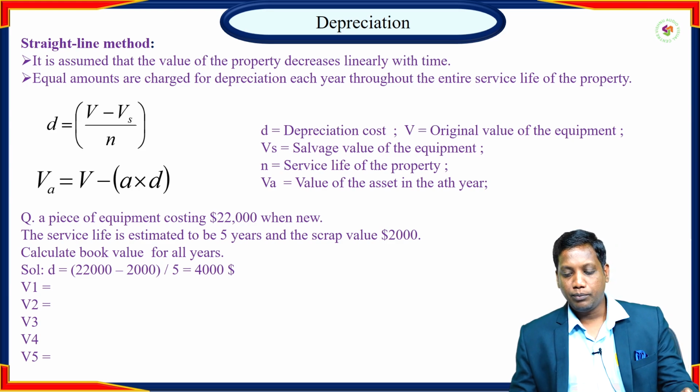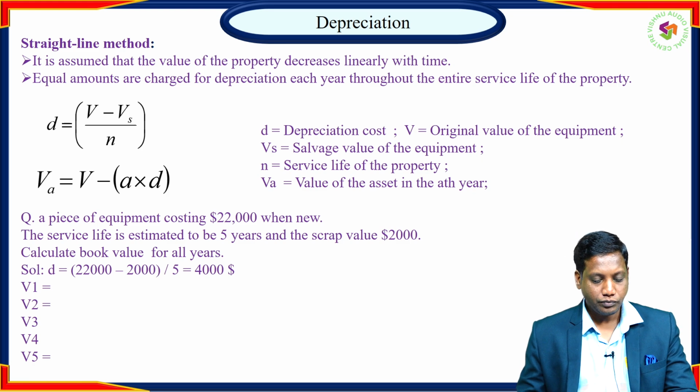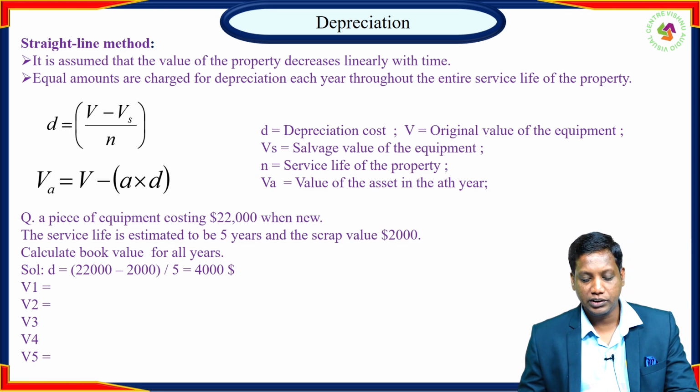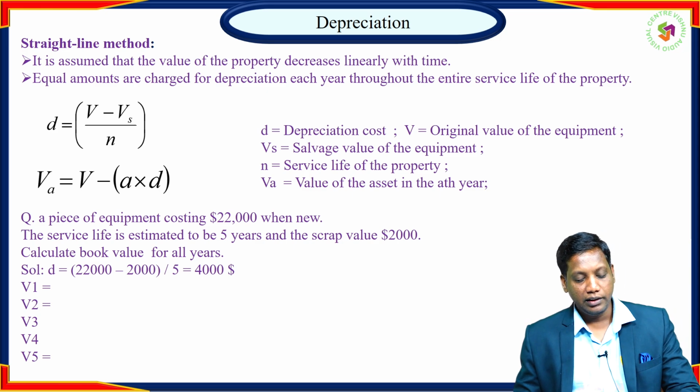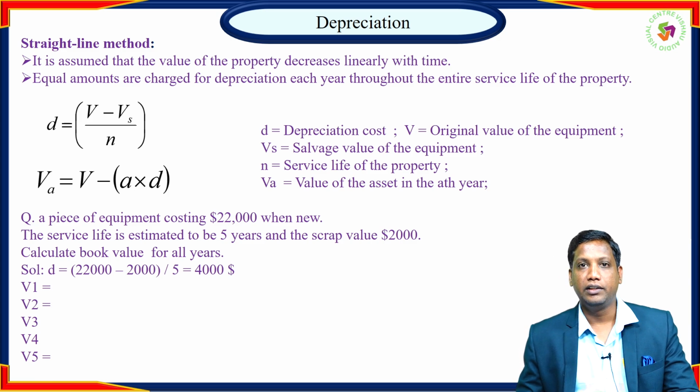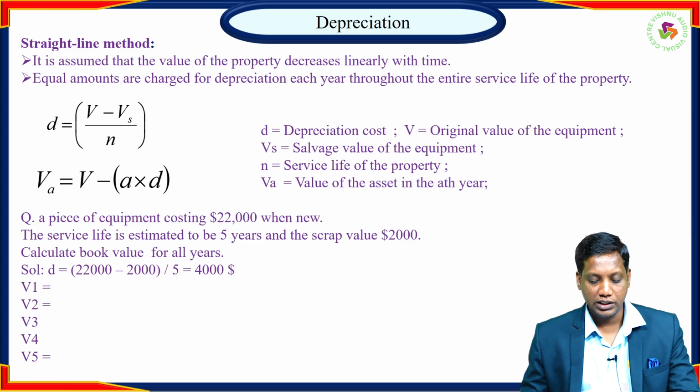For example, consider a piece of equipment costing $22,000 when new. The service life is estimated to be 5 years and the scrap value is $2,000. Calculate the book value for all years, and the depreciation cost.